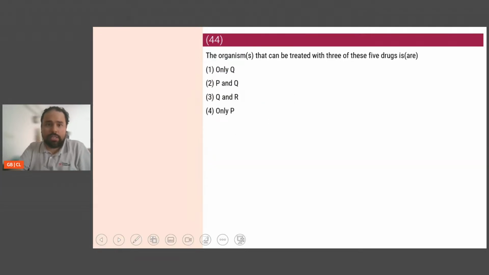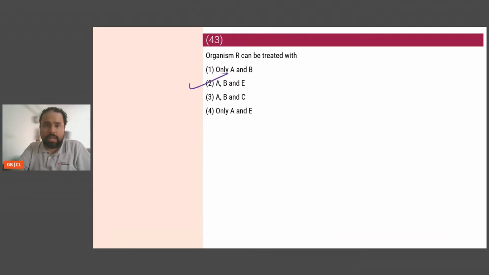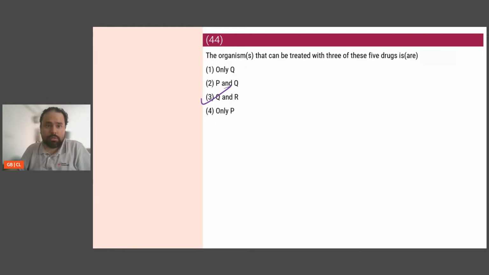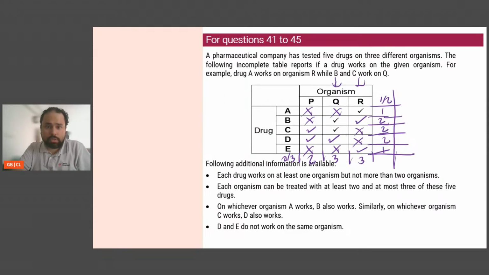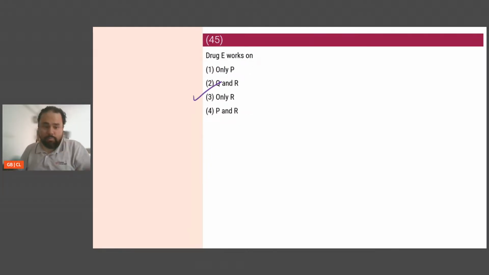Next one, organisms that can be treated with 3 of these 5 drugs. 3 of these 5 drugs is Q and R. Organisms Q and R. This. And the last one, drug E works on. Drug E works only on R. It works only on R, which is this. Perfect. So I've been able to do this and I think I've been able to do it in time. I have about a minute left.